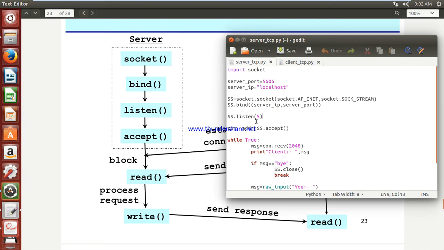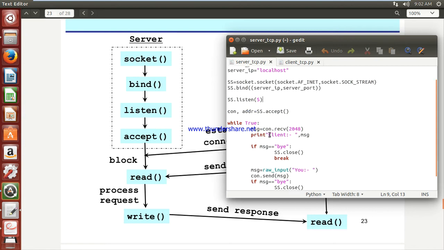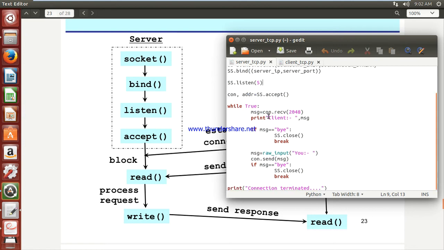After that you are trying to accept. Who is going to accept? The server socket is going to accept your request. So ss dot accept, whatever the address you are concatenating with con. This is a new socket, because you are receiving information from that newly created socket con, and also you send your data by using that con. This is the newly created socket by the server. Okay, so now you are in the phase of connection establishment.